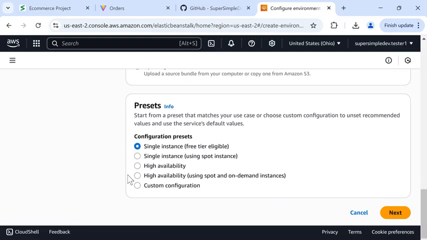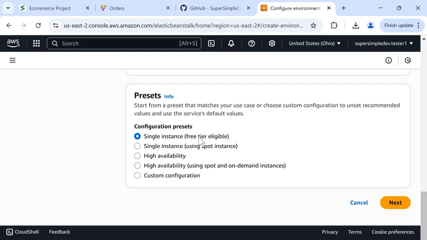And we'll scroll down. And here, we'll choose single instance. If you see free tier eligible, pick that one. Otherwise, just pick the single instance. And then here we'll click Next.